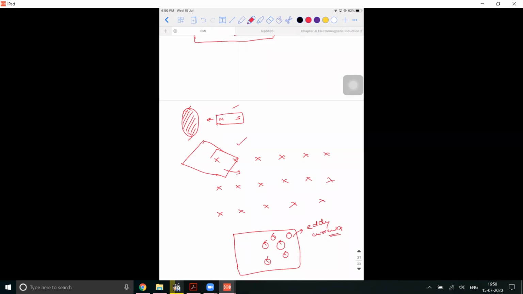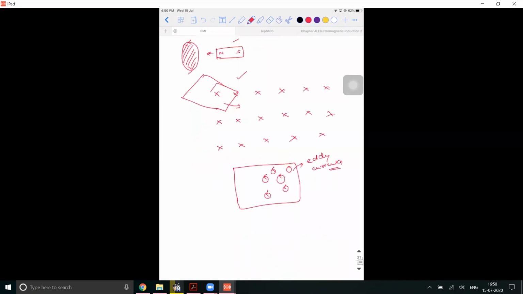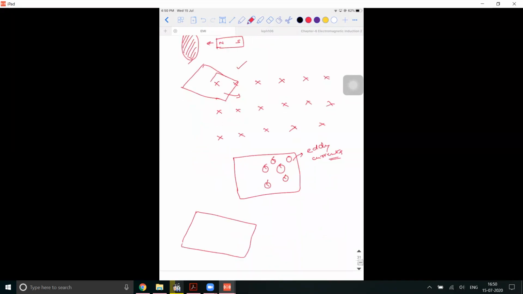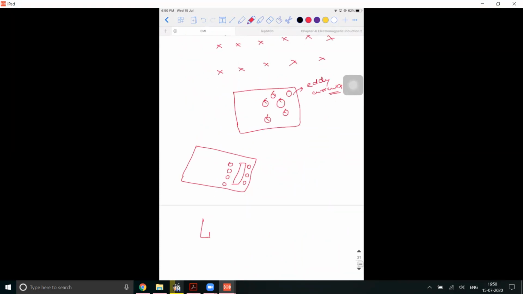Whereas what happened with the second sheet? The eddy currents produced would have been less, because there are some open spots. Though you have an area, the current could flow only through these parts. So the whole current couldn't stop the conductor. Whereas what happened with the third one? It has no area. Since it has an open surface, there is no area associated with that particular metal sheet. Since there was no area, there is no concept of eddy currents.